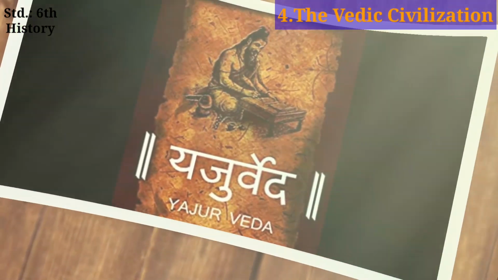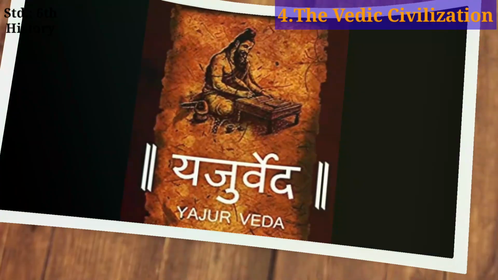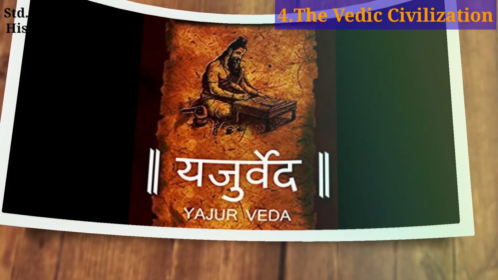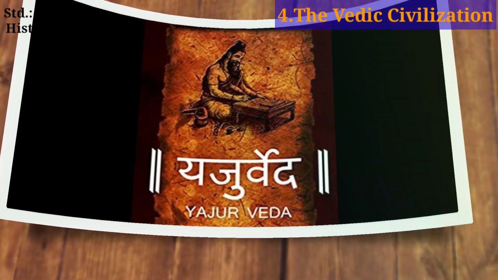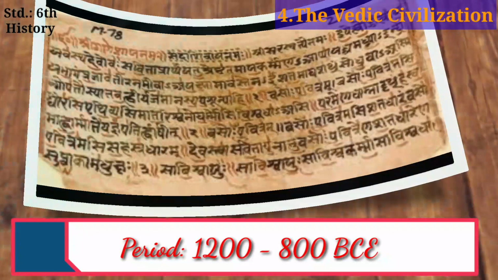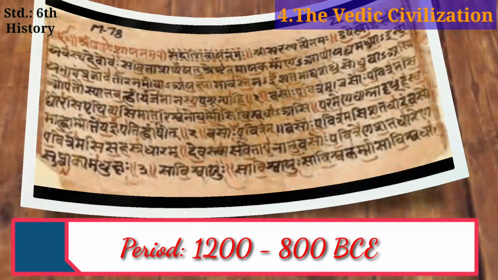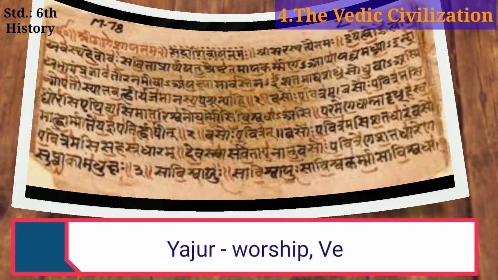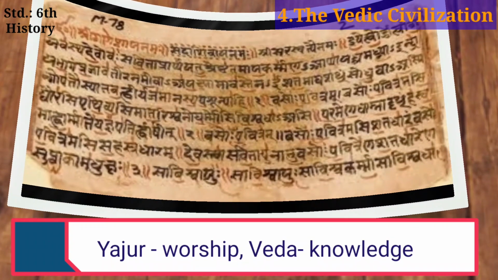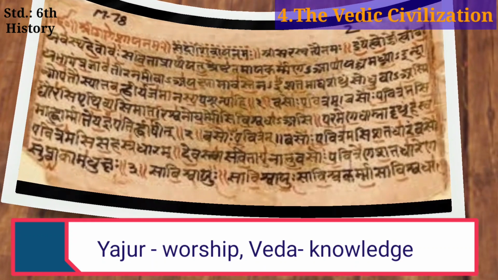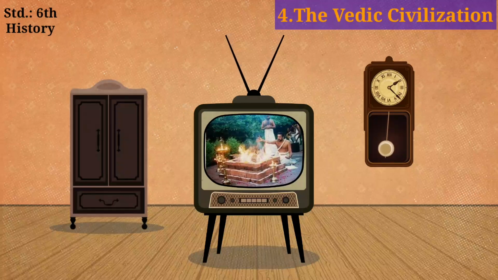Now students, we will move forward with the second text of Vedas, that is Yajurveda Samhita. The period of Yajurveda Samhita was 1200 to 800 BCE. Here Yajur means worship and Veda means knowledge. It is the Veda primarily of prose mantras for worship rituals.